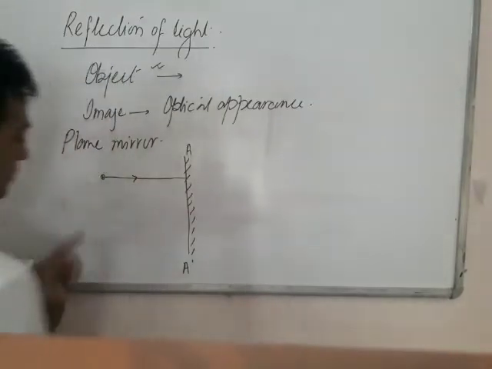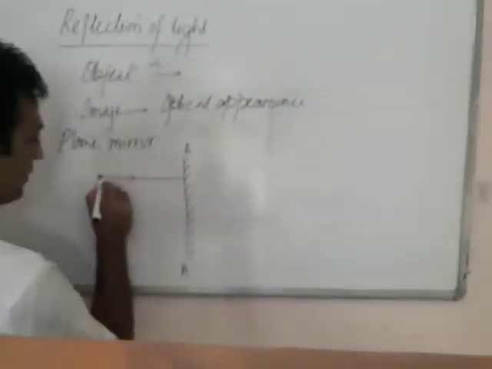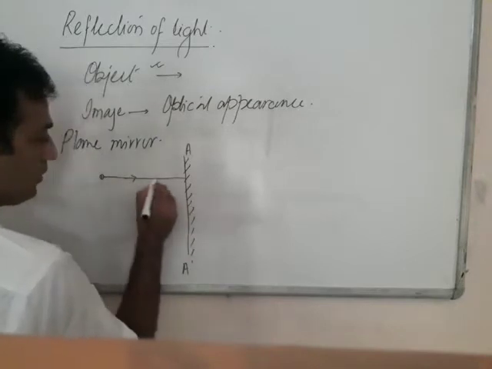The first incident ray that is normal to the mirror will be reflected back.